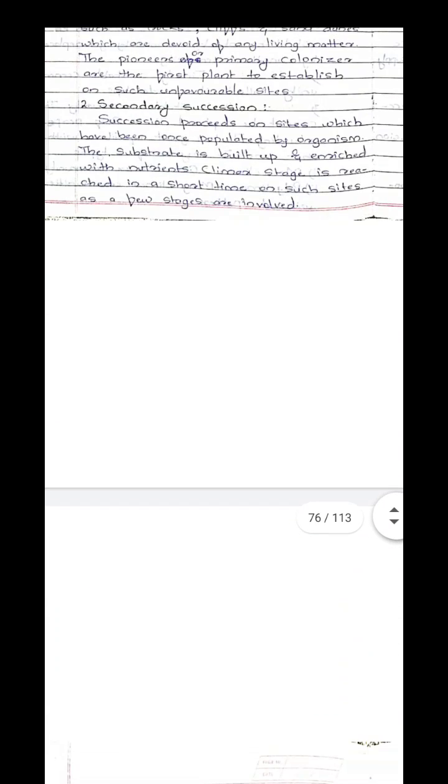If the succession starts from the sand habitat, then it is known as the psammosere. And if the succession starts from the rocky substrate, then that is called the lithosere. So according to the moisture relation with the succession, these two types are formed. So this is all regarding the types of succession.